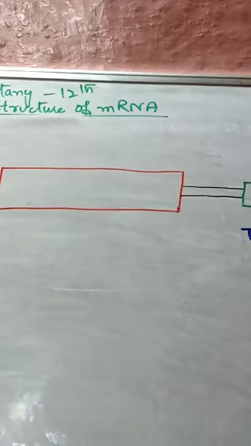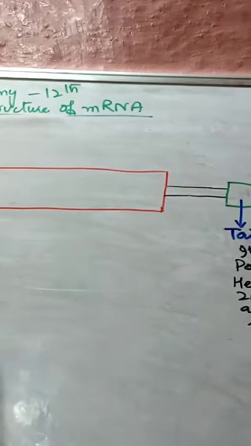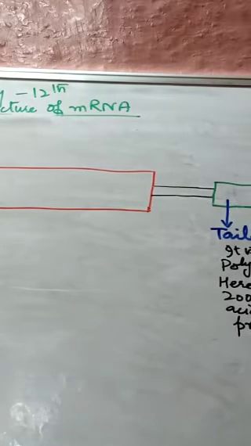Now this blackish box, what is this? It is called initiation. This box is called the non-coding region.